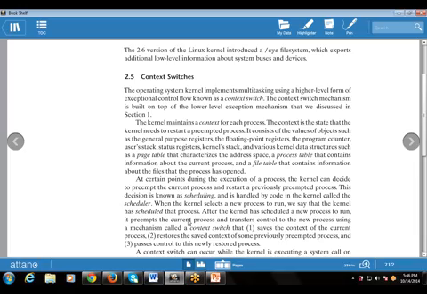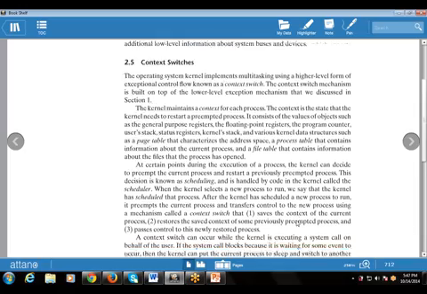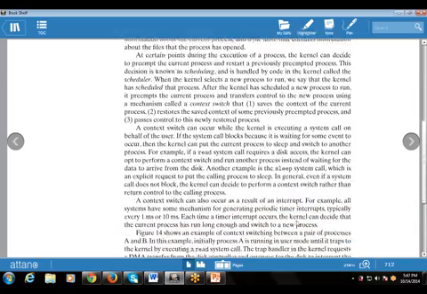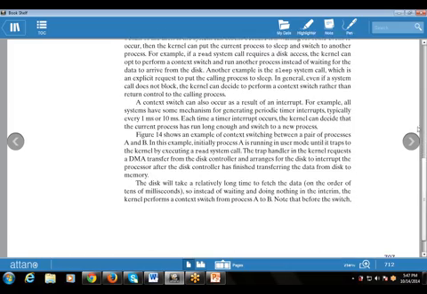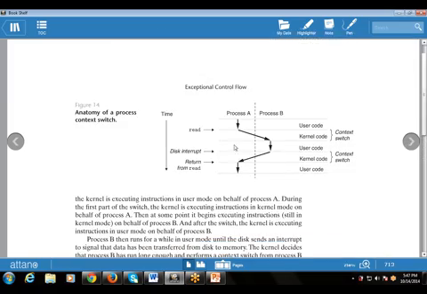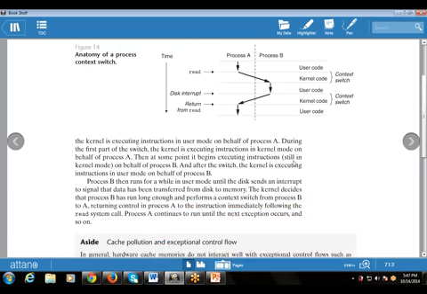Then a scheduler is also used that controls the context switch. This is the example that we have discussed with the help of PPTs.